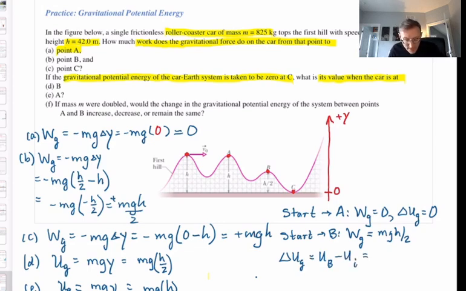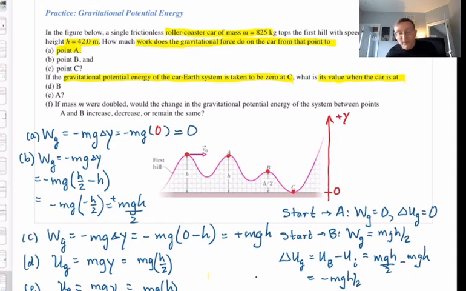At point B, that was the answer to part D, it was mgh/2. And at the initial point, it's mgh. So it looks like the delta U is negative mgh/2. What's the point? The W grav is equal to negative delta U grav.